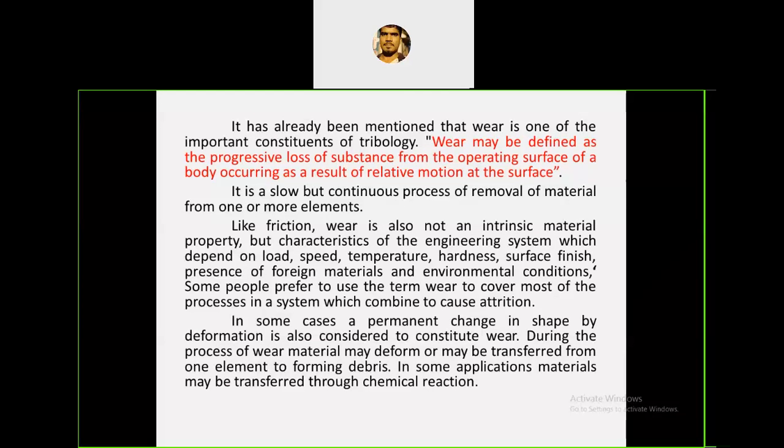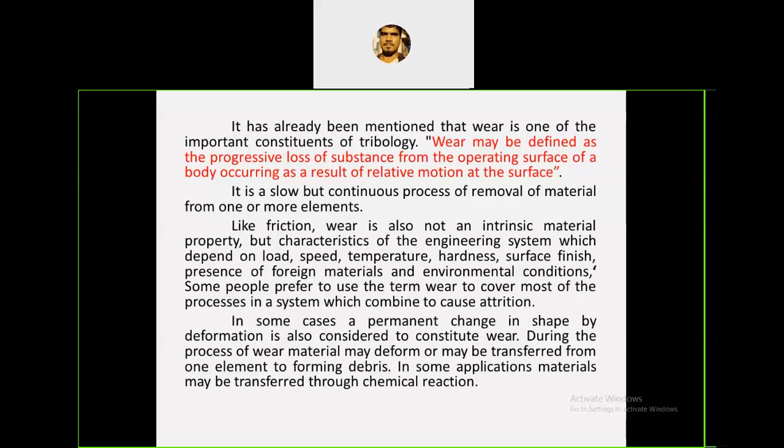And wear can be defined as progressive. Progressive means the wear rate keeps on increasing. It's not constant, it is progressive. It's a progressive loss of substance. If you go with time and wear, if the time increases, the wear rate also increases. It keeps on progressing.